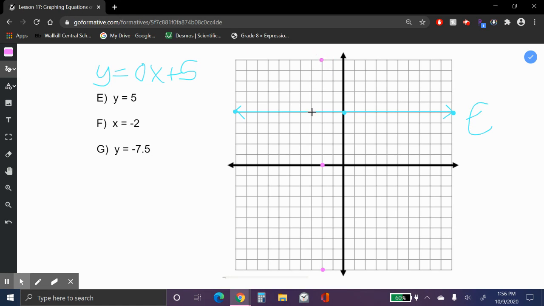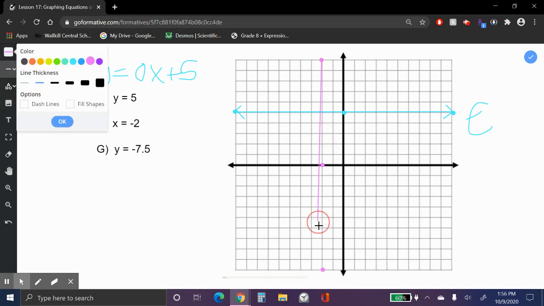So whenever it's an x equals a number, it's going to be a vertical line because it doesn't have a slope. It doesn't exist. There is no slope with a vertical line. It is also, another word is called undefined.